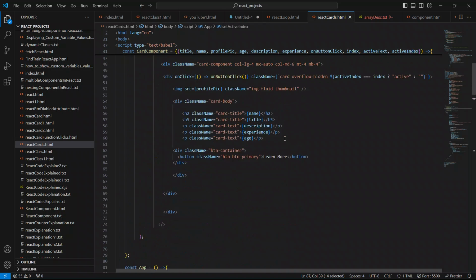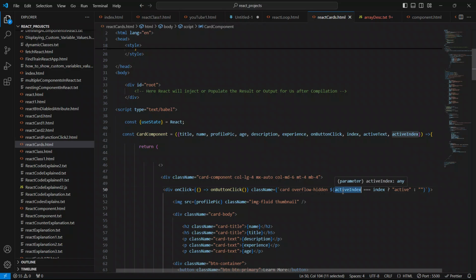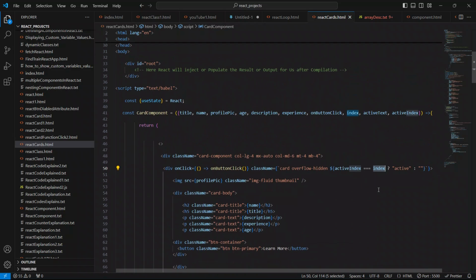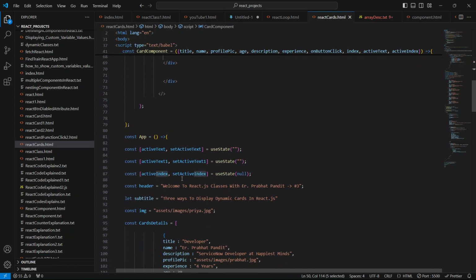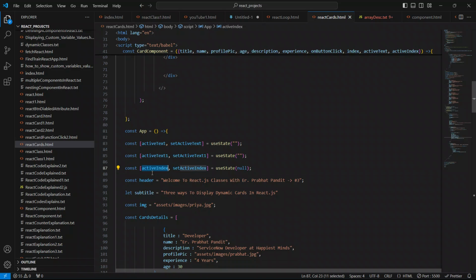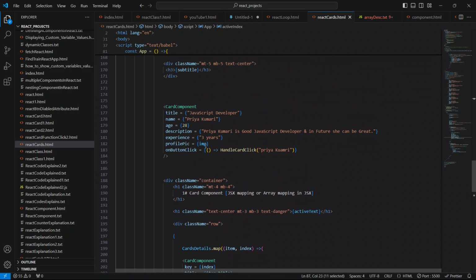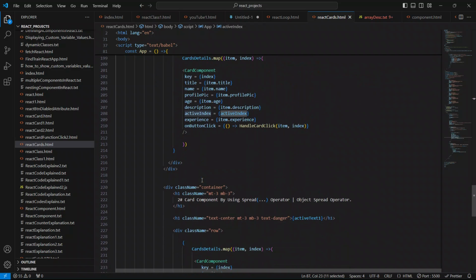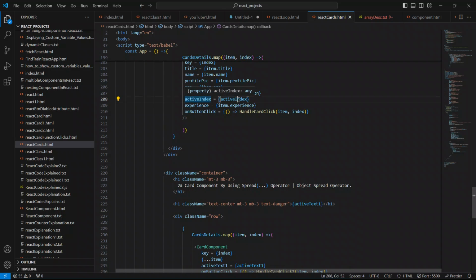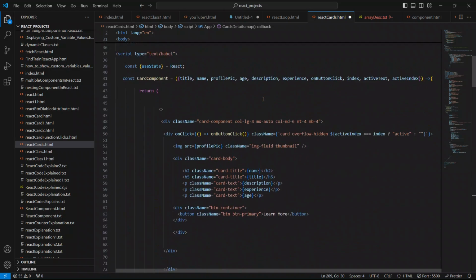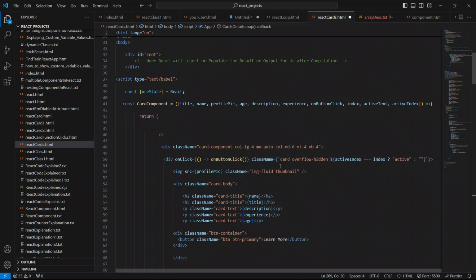Everything is going great, guys. We have used const active index and set active index, and active index we have passed here as a prop, active index equal to active index. Let's pass this set index also.